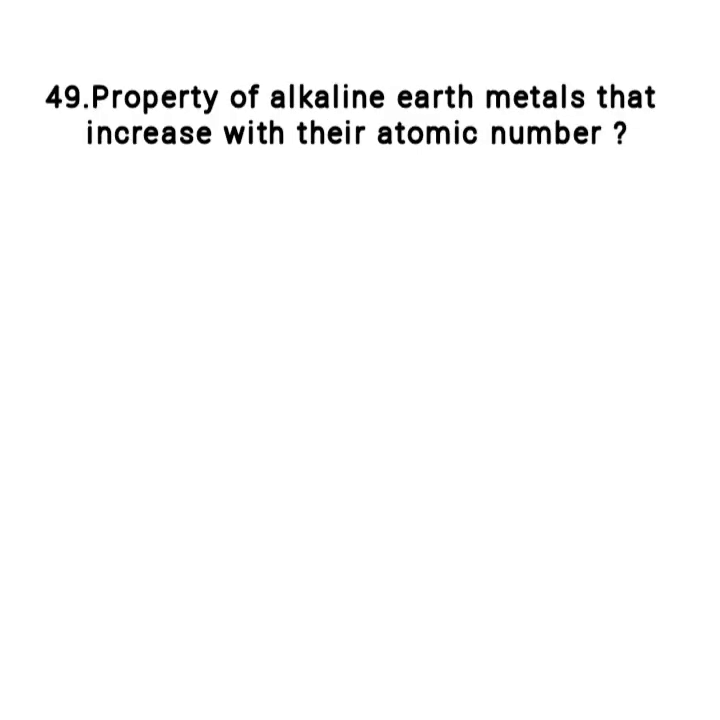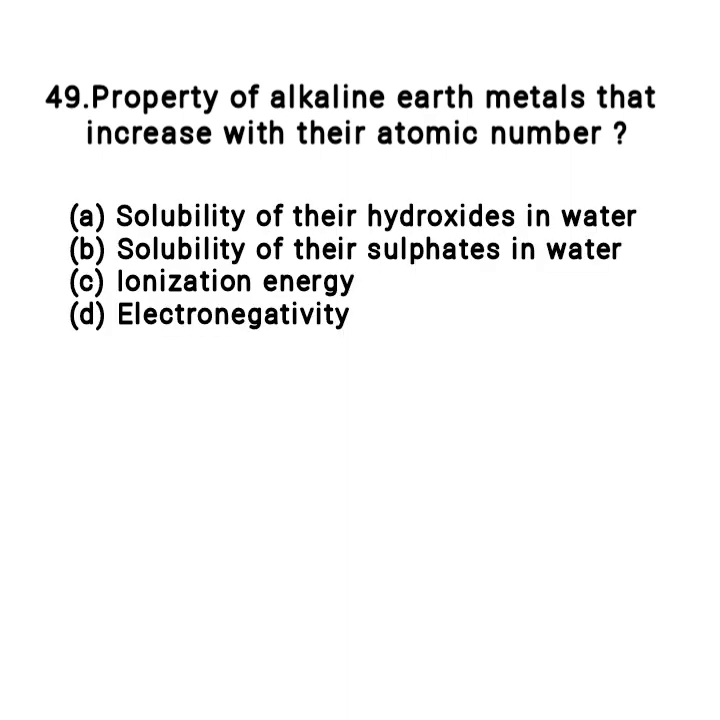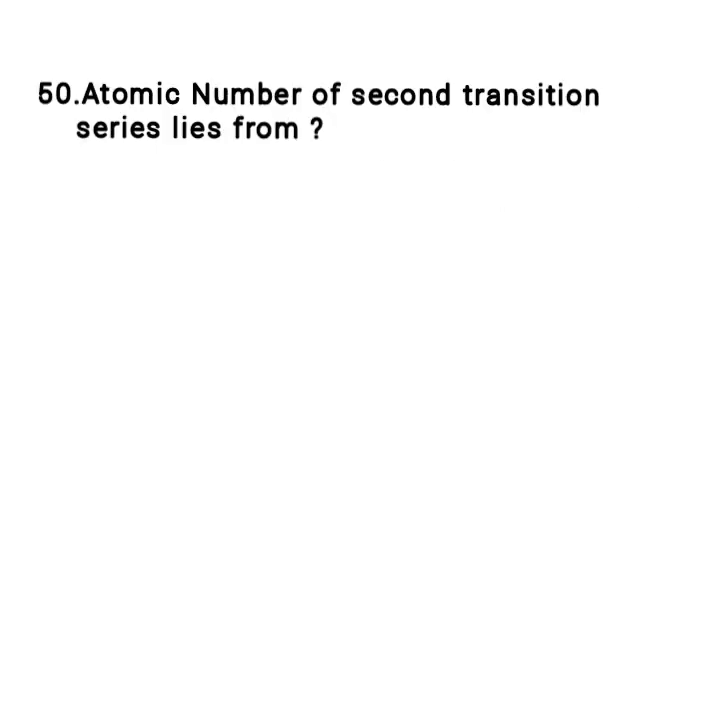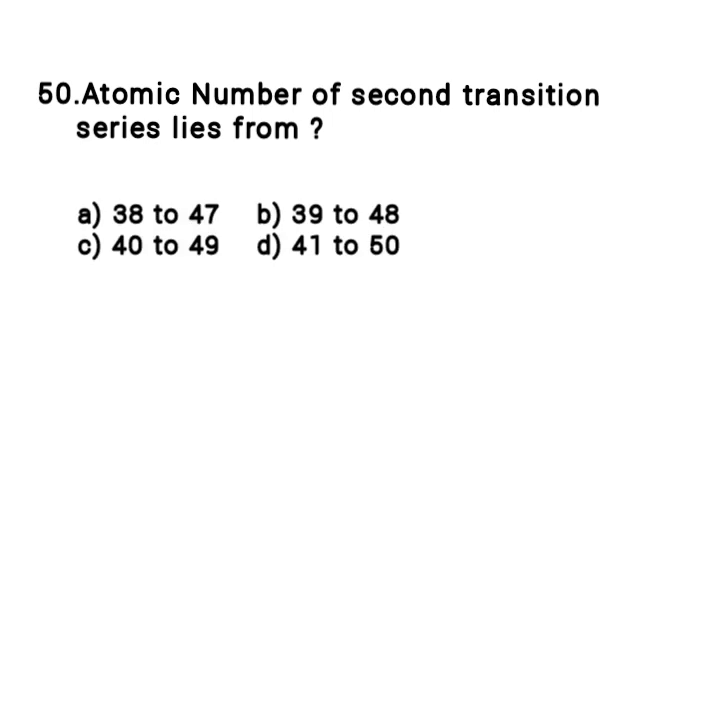Property of alkaline earth metals that increases with their atomic number. Options A. Solubility of their hydroxides in water. B. Solubility of their sulfates in water. C. Ionization energy. And D. Electronegativity. Answer option A. The atomic number of the second transition series lies from: Options A. 38 to 47, B. 39 to 48, C. 40 to 49 and D. 41 to 50. Answer option B. 39 to 48.